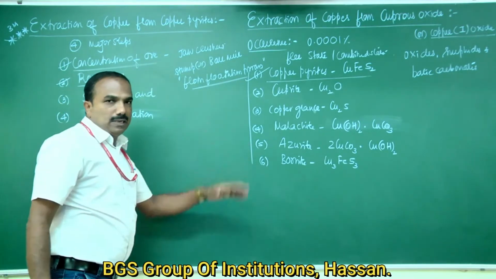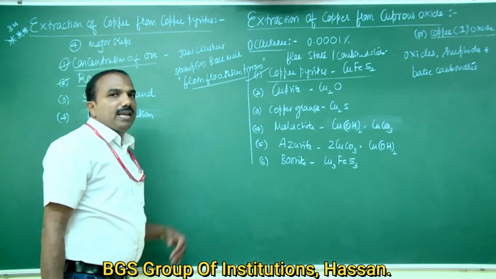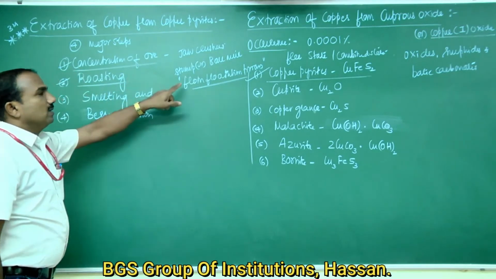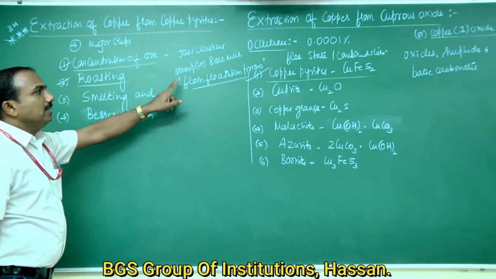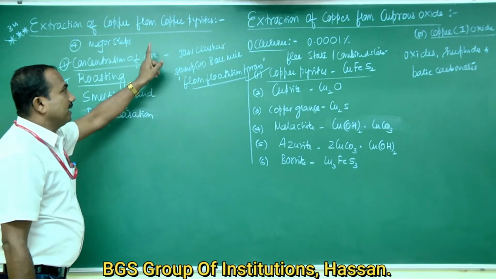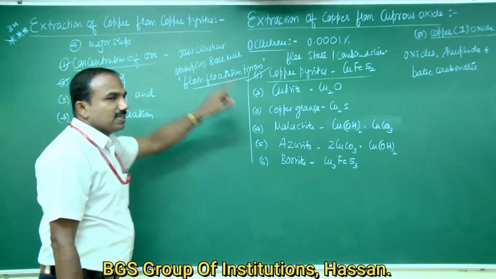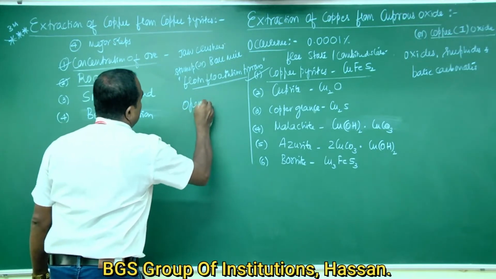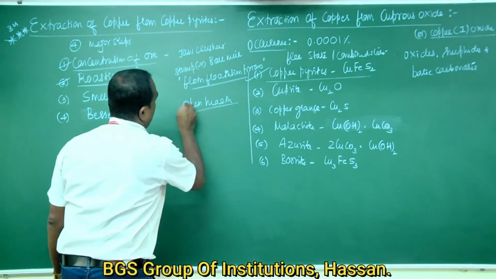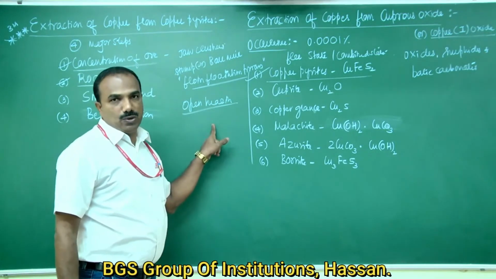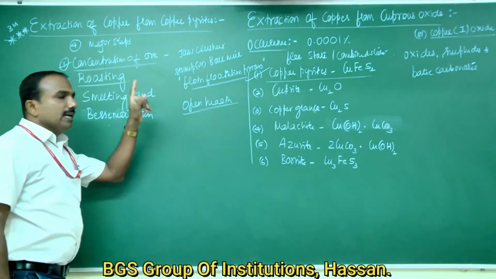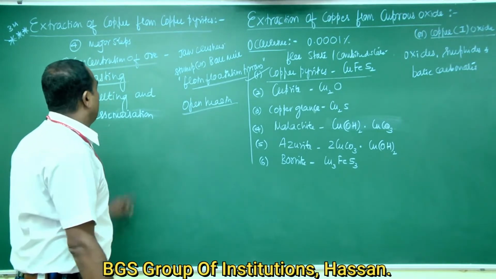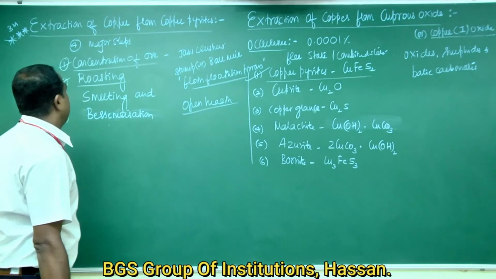The concentrated copper pyrites ore is heated in the presence of excess of air in an open hearth of a reverberatory furnace. So during roasting, the following chemical changes take place.